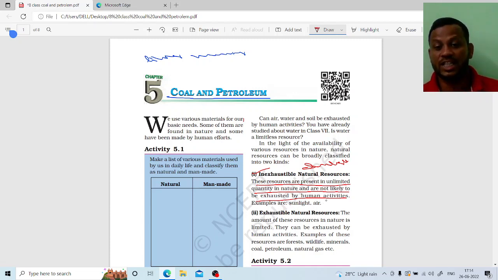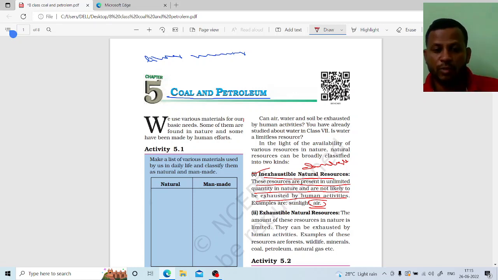Second one is the air. From the evolution of organisms, we use air to breathe to get oxygen. Until today we use the same amount of oxygen. It has not completely vanished from the earth. These are the inexhaustible natural resources. Inexhaustible natural resources means they can't finish from the earth by using them continuously. Right? Are you getting my point?